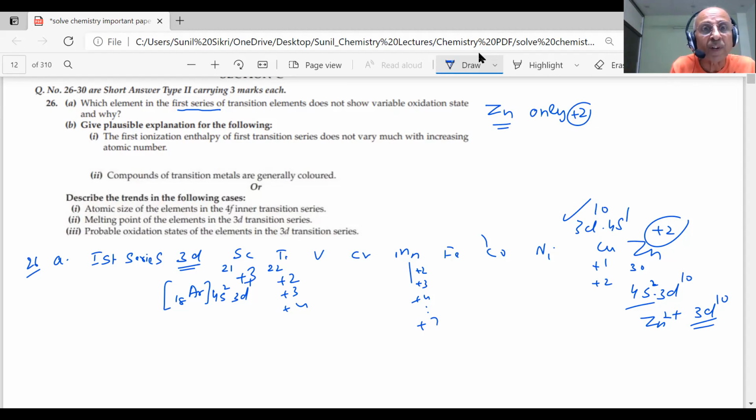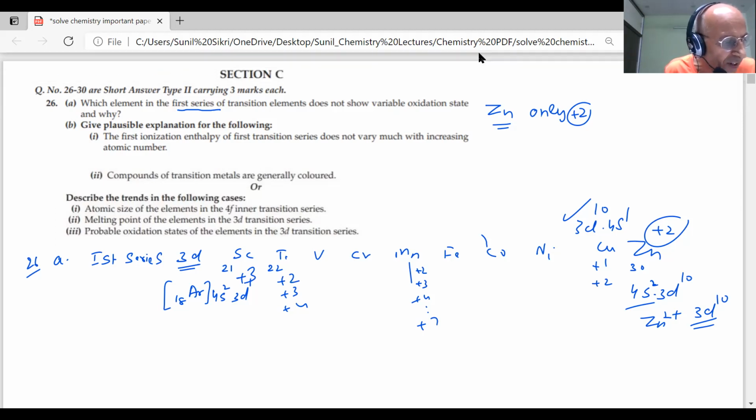Give the possible explanation for the following, students. Next question. The first ionization enthalpy of 3d series does not vary much with increasing atomic number. What happens when the atomic number is increasing, students? The electron is entering into the same subshell, d. What will be the result of that, students? Atomic size remains practically the same due to the poor shielding effect of (n-1)d electrons.